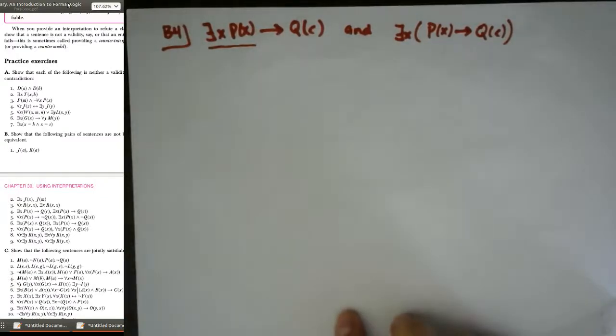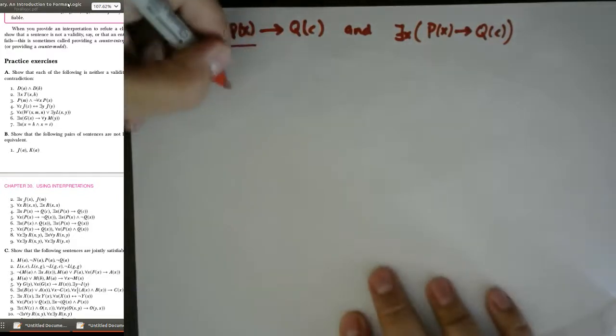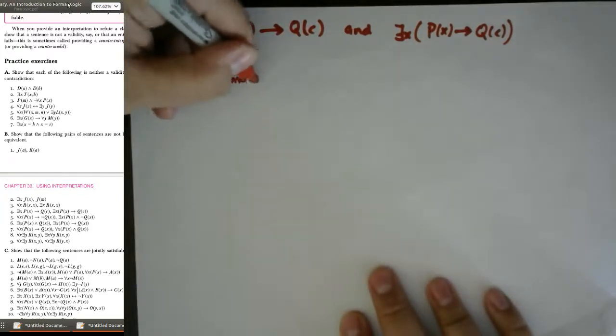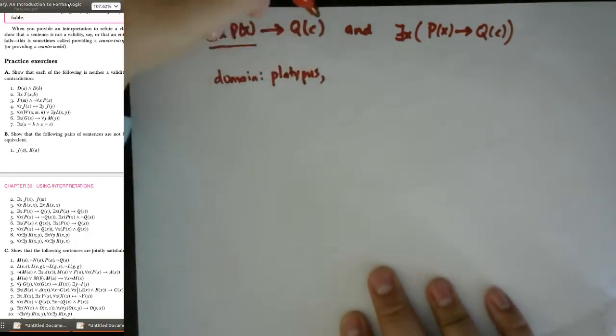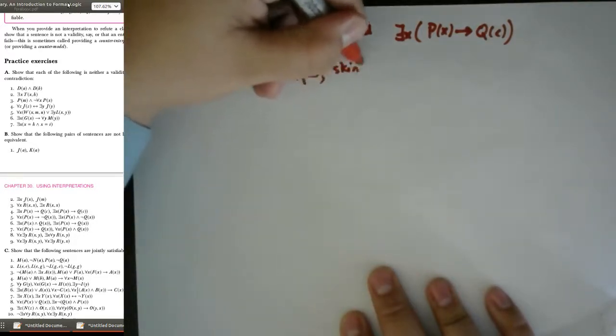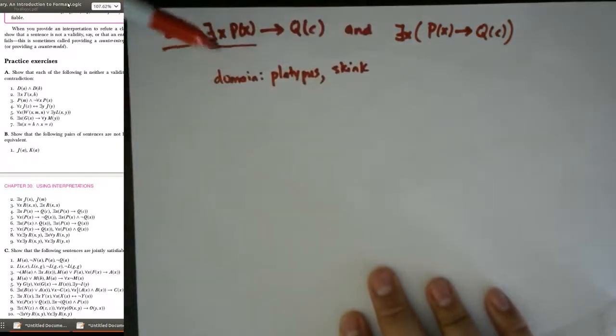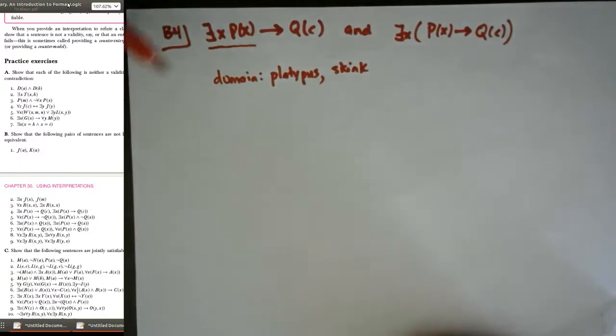So how am I going to do this? I think the following will work. I take the domain to be a platypus and a skink. Now, if you don't know what a platypus is, go Google it. They're strange animals. They're egg-laying mammals that have poison spines. They're ridiculous. They look like a cross between a duck and a beaver. A skink is a type of lizard. We even have those in West Virginia.